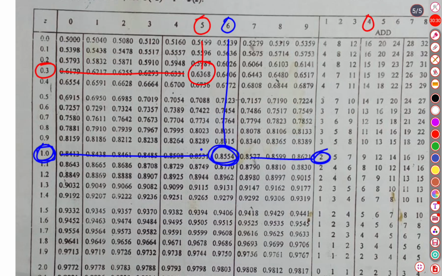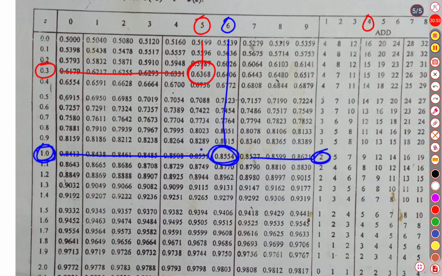This is 6368, and for 4, 15 should be added. Sorry, it should not be 14; we crossed the row.